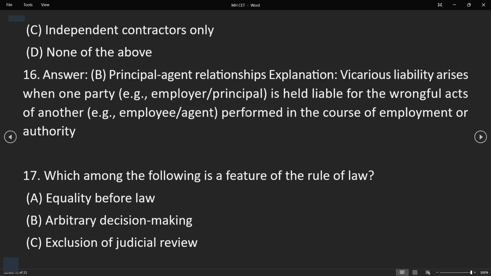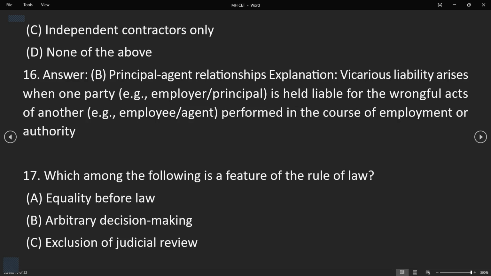Say, for example, a person A, and a person B works in the house of A, as an employee of A. If B does anything wrong during the time of being the employee of A, then A is also responsible.